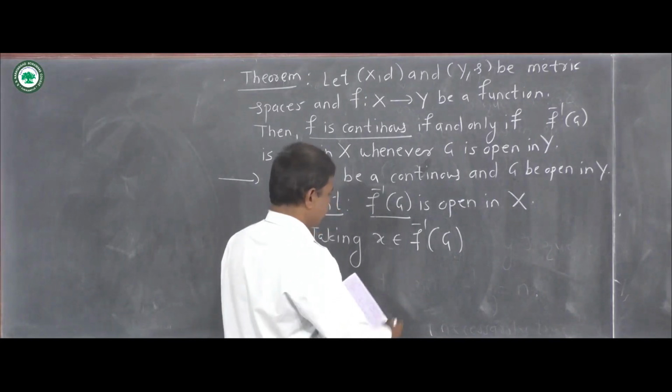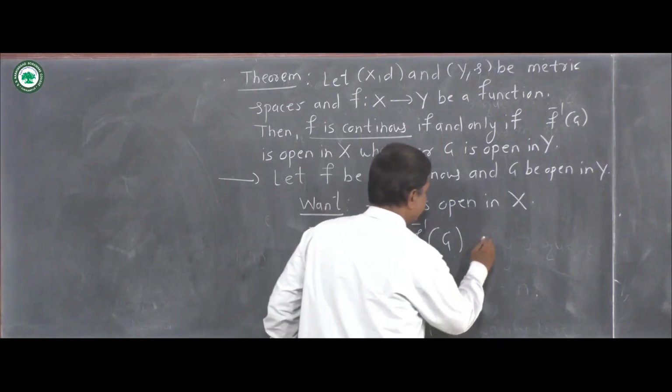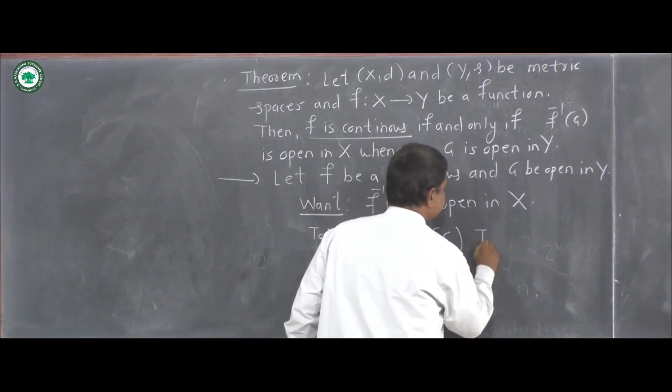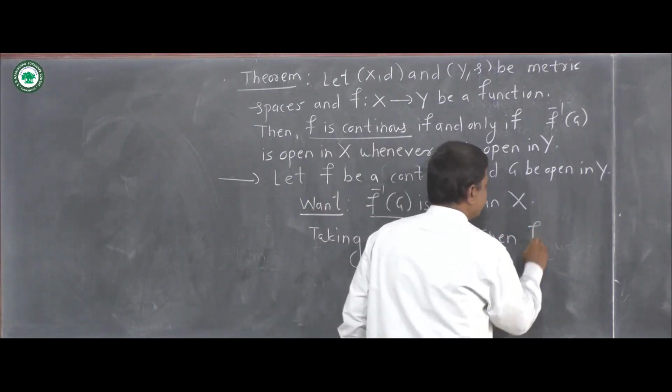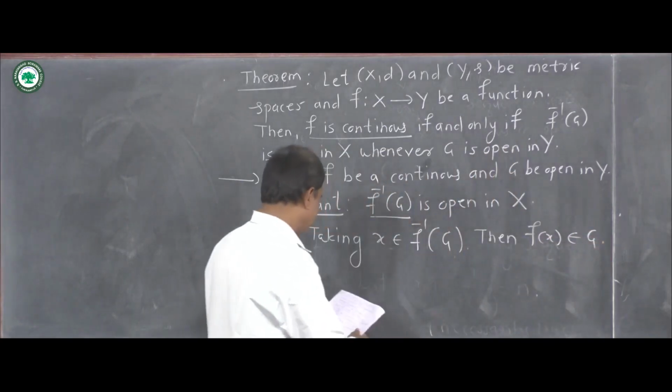So taking x belongs to f inverse G, then f of x belongs to G, but G is an open set.